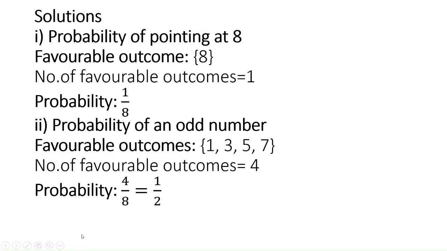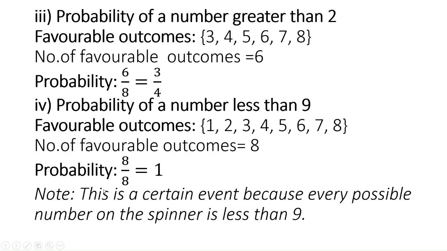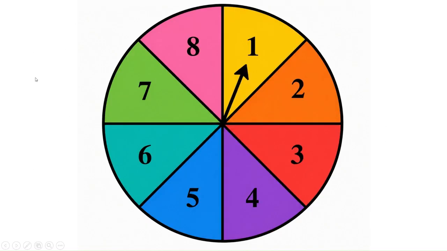Now the third event: the probability of a number greater than 2. Greater than 2 means we should not take 1 and 2. We take 3, 4, 5, 6, 7, 8. When the arrow is rested, it should be a number which is greater than 2.